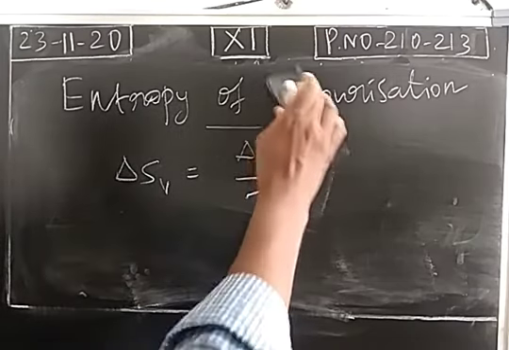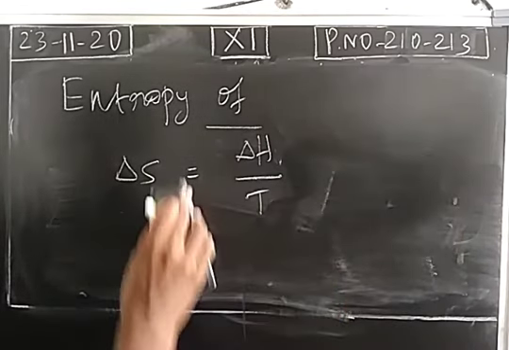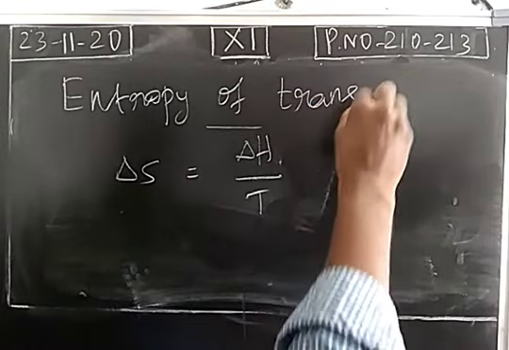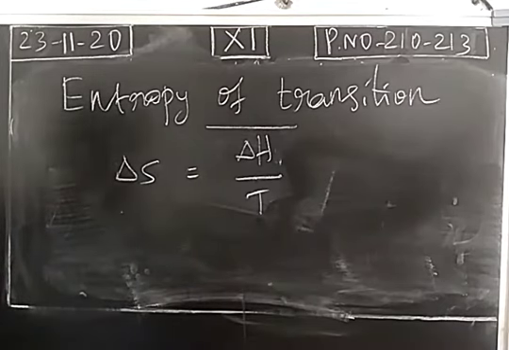Next one, transition. Entropy of transition. What is a transition? This is the process of converting one form of solid into another form of solid. Many elements exhibit allotropism. Carbon exists in different allotropic forms like diamond, graphite, fullerene and so on. Sulfur has monoclinic and rhombic forms. Many allotropic forms are there.